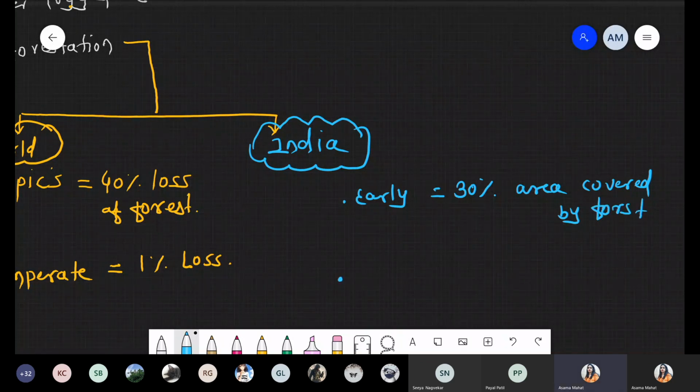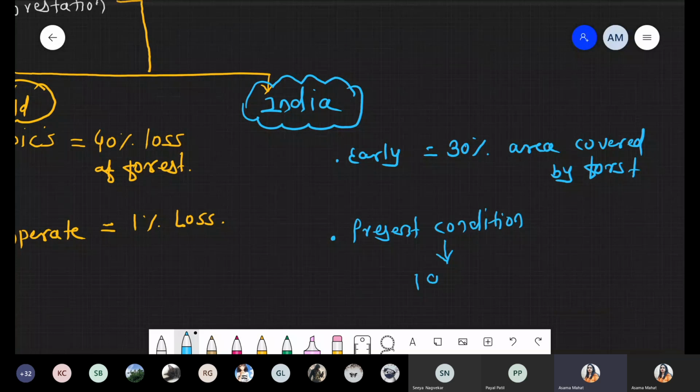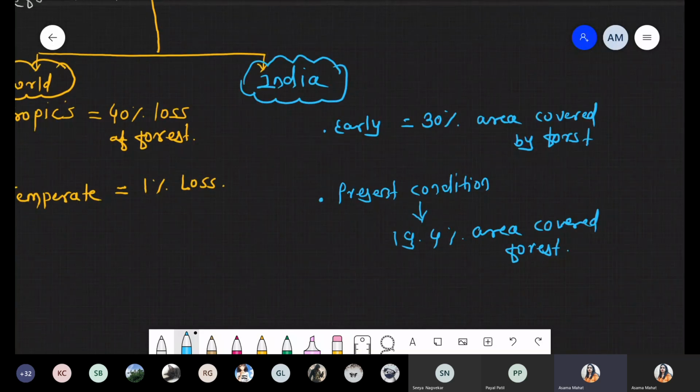But if we compare this with the present condition, from 30% we have come down to only 19.4% area covered by forest. So just think about the loss, only because of deforestation, only because of cutting of trees. Initially 30% of the area was covered by forest, but now the scenario is only 19.4% area covered.